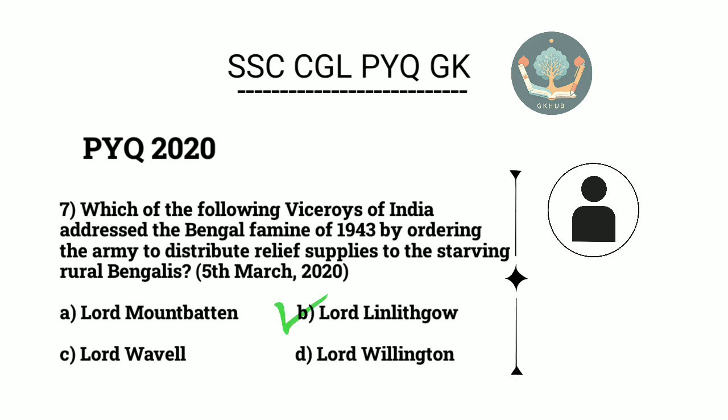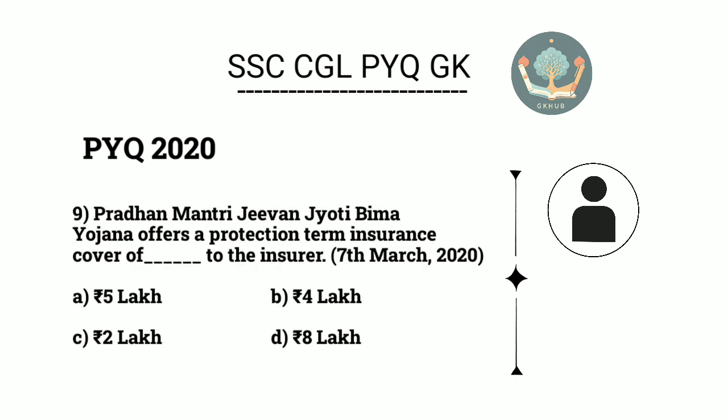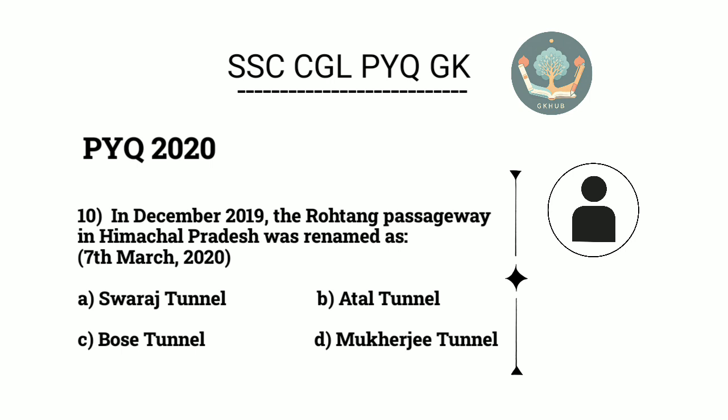B. Lord Linlithgow. 8. Under which article of the Indian Constitution are special provisions provided to language spoken in a section of the population? B. Article 347. 9. Pradhan Mantri Jeevan Jyoti Bima Yojana offers a protection term insurance cover of dash to the insurer. C. 2 lakh rupees. 10. In December 2019, the Rohtang Passageway in Himachal Pradesh was renamed as